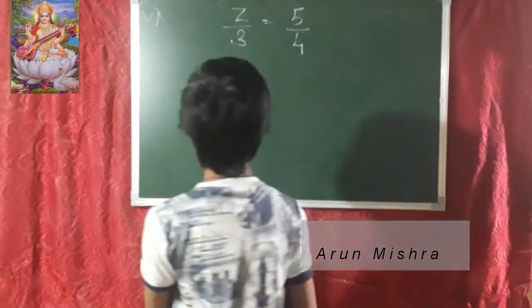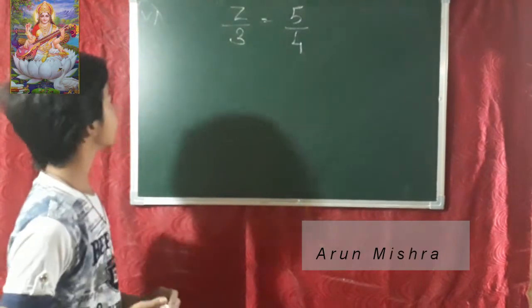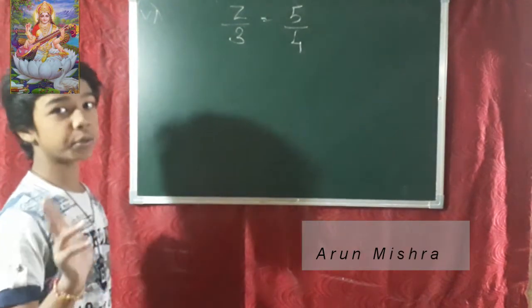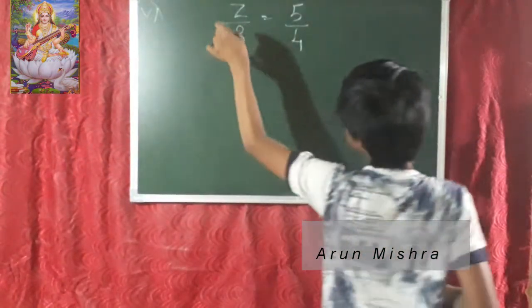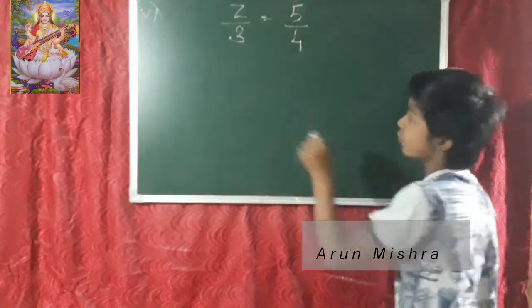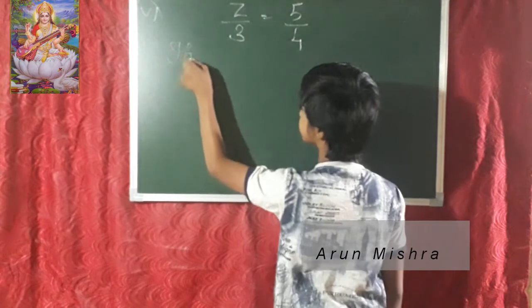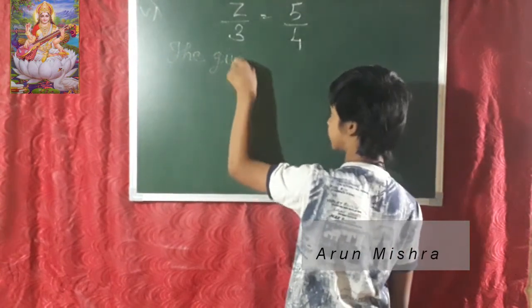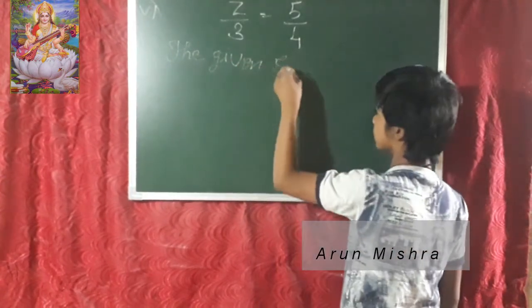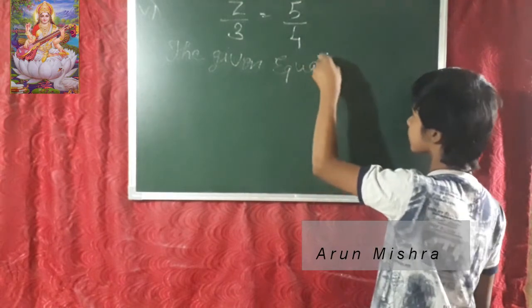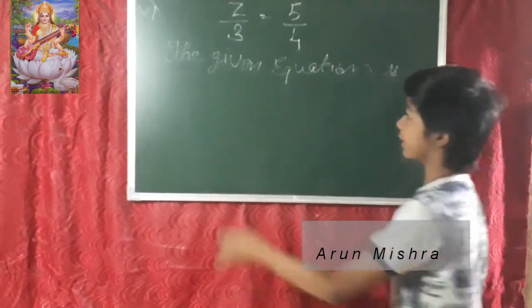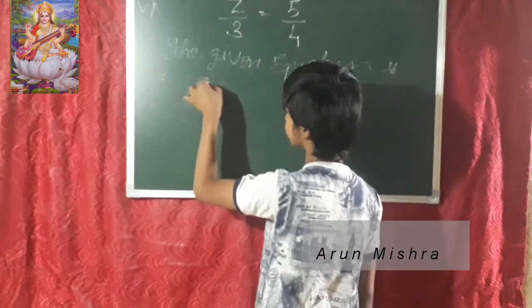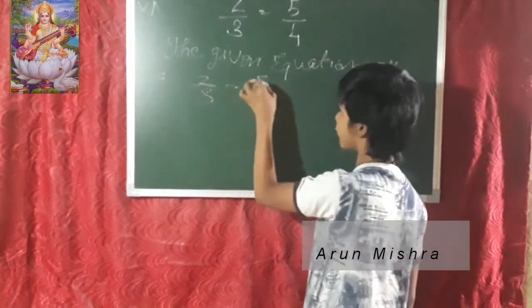Let's have the 6th number question. Z upon 3 is equals to 5 upon 4. So those two questions were easy, those first number type questions. So Z upon 3 is equals to 5 upon 4 is given. So what is the given equation? The given equation is Z upon 3 is equals to 5 upon 4.